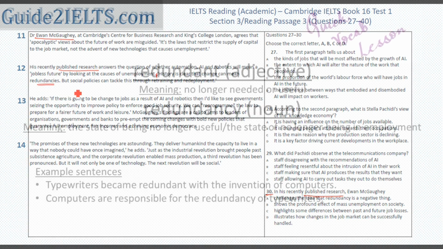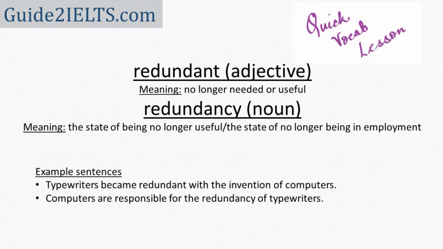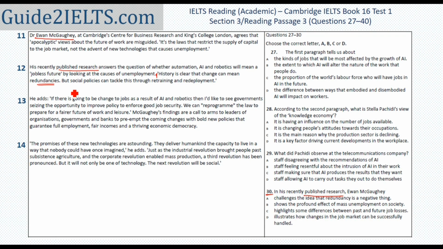Redundancy means something no longer being useful. If I have something which I used in the past, but it is no longer useful today, I can say it has become redundant. For example, if I used a typewriter before and then I got a computer, I could say that typewriter has become redundant, or I could say that computer is responsible for the redundancy of the typewriter. That is, the typewriter no longer being of any use. In context of this passage, redundancy means people no longer being useful in certain jobs because algorithms and AI and computers take over that job.